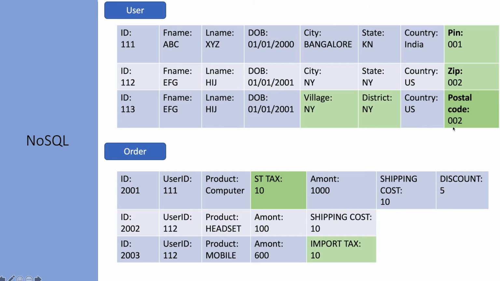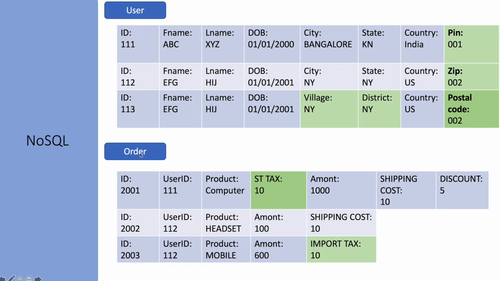So if we had to support a similar structure in relational databases, we might end up adding some 4 or 5 extra columns to the table, and for the rows where we don't have data for those columns, let's say in the first row, we might not have the village, district, and postal code. Those columns are going to store null or an empty value.